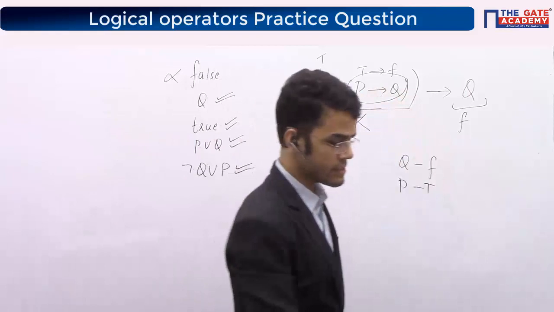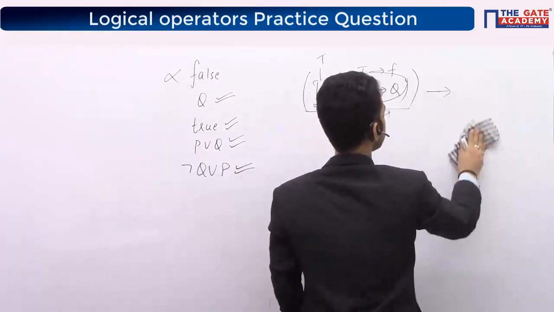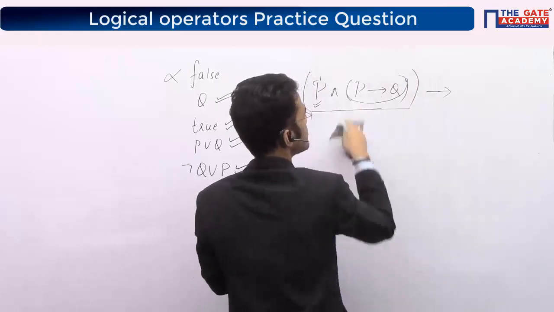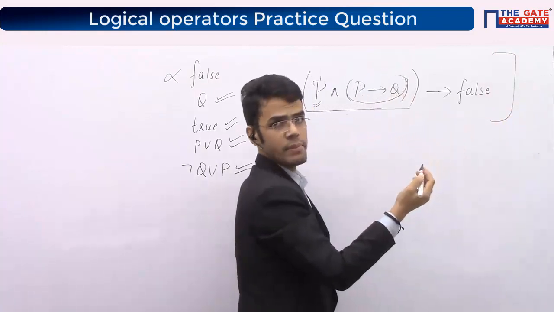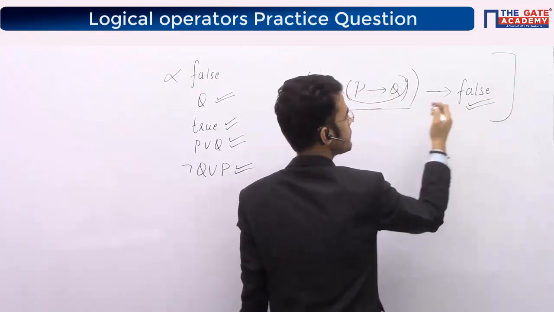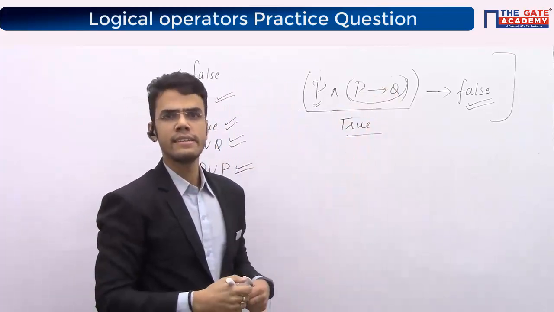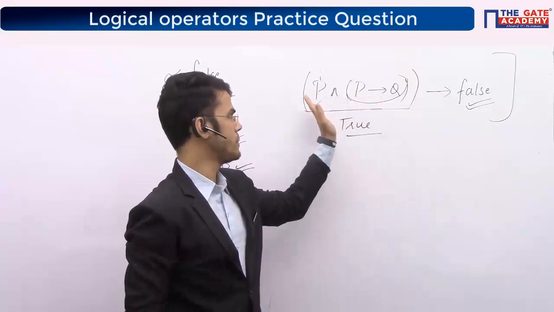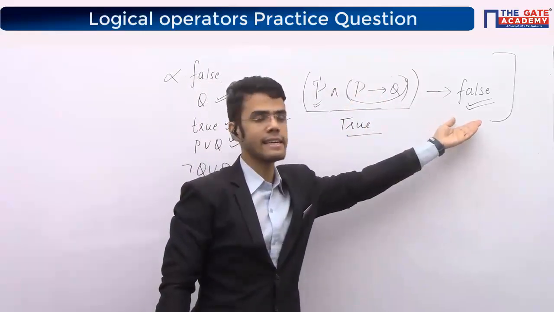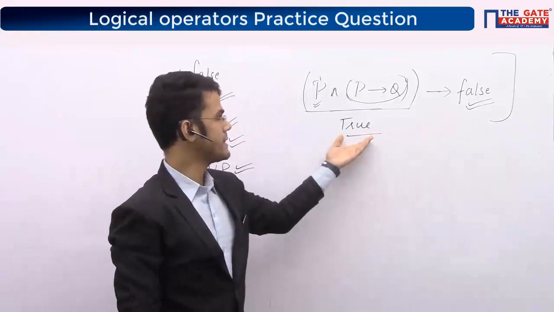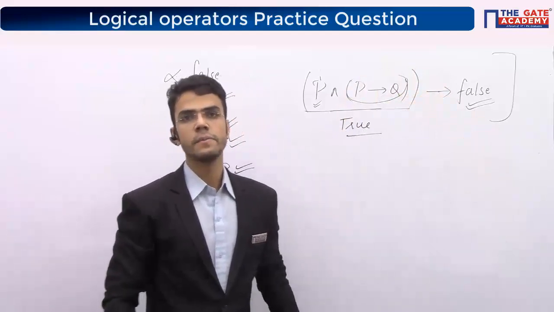See, in the very first case, they were asking this expression implying false, right? I have to make this expression false. Yes, I can make it false. Why? Because the right hand side they have already given as false. This you need to make true, for any values of P and Q. That would be very easy. You just have to make this side true, right? It does not have dependency on the right hand side. The right hand side is already given as false. Make this side true for any values of P and Q, and finally you will definitely get false, right?